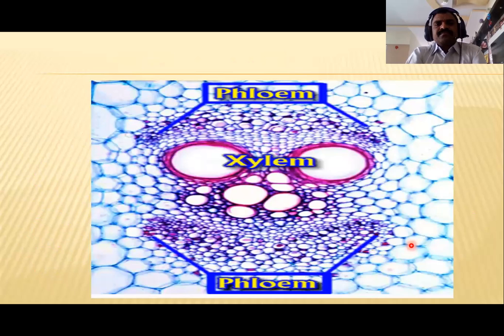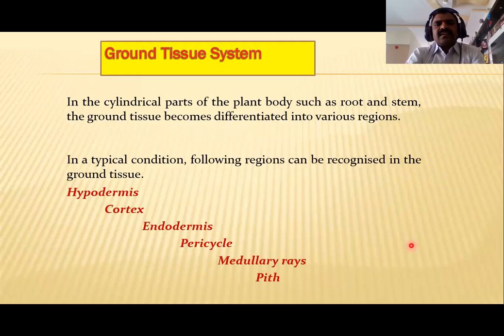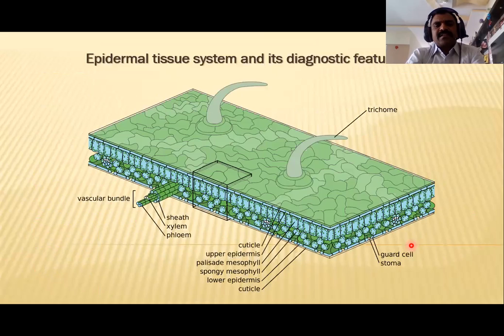Okay, then this is the ground tissue system. We can also discuss it later. This ground system consists of hypodermis, cortex, endodermis, pericycle, medullary rays, and pits. We are going to discuss that later. And now we are going to discuss the epidermal tissue system in the plant body.